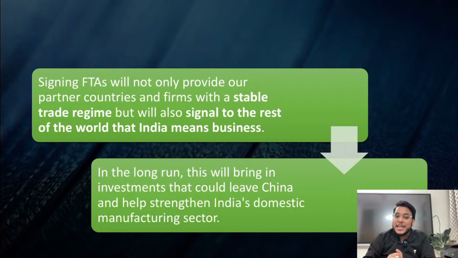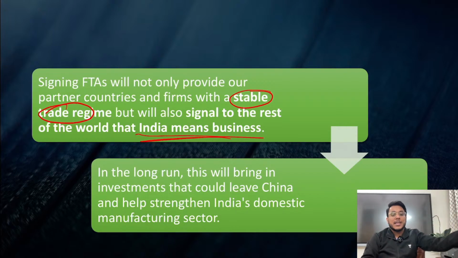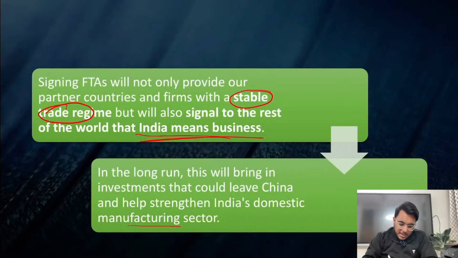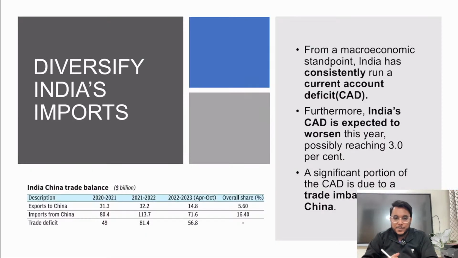Moreover, by signing FTAs with the European Union, what will happen? India will be able to give a signal that there is a stable trade regime. Moreover, it will also mean that India means business. And in the long run, the investments that are leaving China can come in India and can strengthen the manufacturing sector of India. Is it clear or not?